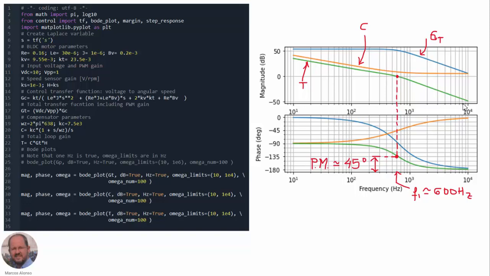What we have done here is to try different values of Kc, so we can move the compensator up and down until the green line, the total loop gain, crosses 0 dBs at this point between the minus 20 dBs per decade slope and the minus 40 dBs per decade slope. So with this we can see that the phase margin is going to be 45 degrees and the bandwidth of our system is going to be around 600 Hz.